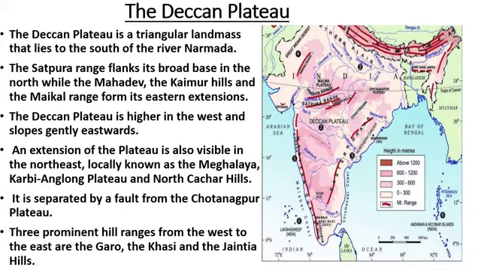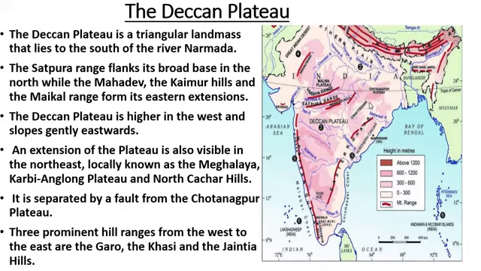Satpura range is here, just south of the Narmada river. The Narmada river is flowing between the Satpura and Vindhyan ranges. The Satpura range flanks its broad base in the north, while the Mahadev, Kaimur hills and Maikal ranges form the eastward extension from this side to this side.